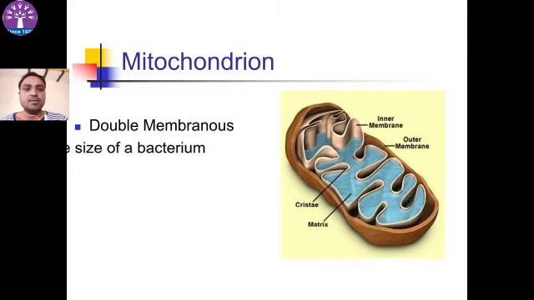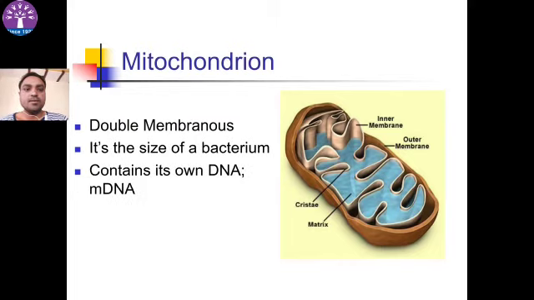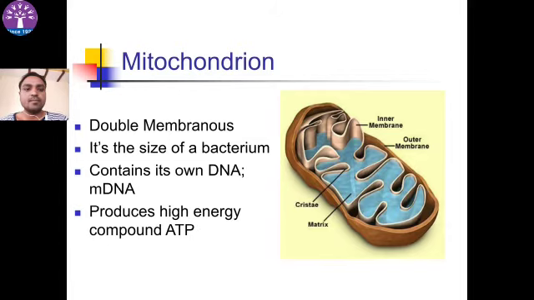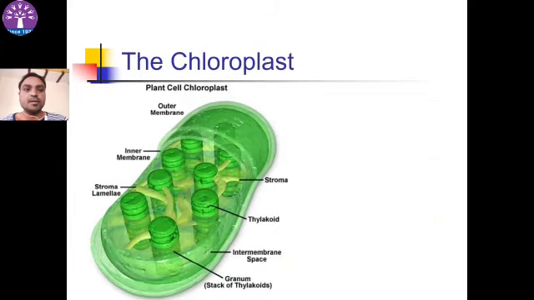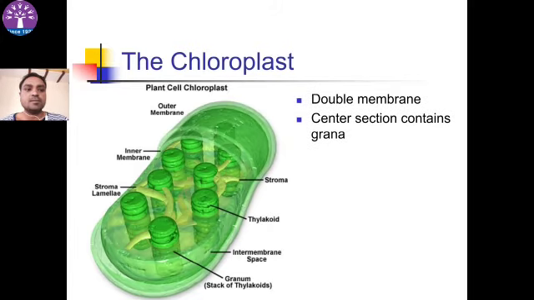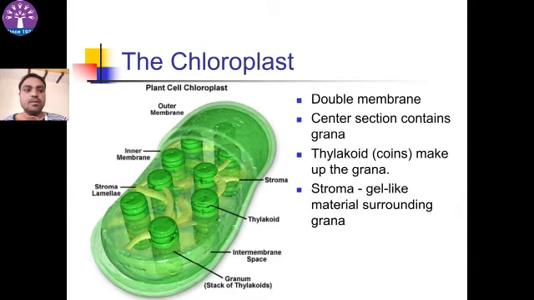Double membranous. It is the size of a bacterium. Contains its own DNA. Produces high energy compound. It is powerhouse of cell. Next is chloroplast. It's present in plant cell only. Double membranous. Center section contains grana. Thylakoids make up the grana. Stroma, gel-like material surrounding the grana. Found in plants and algae only.